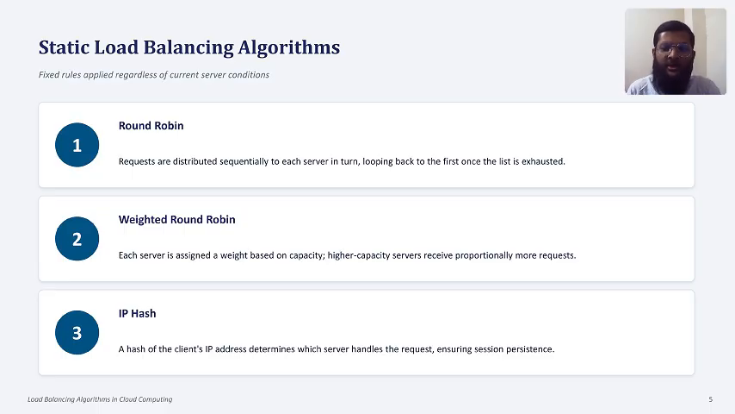The third one is IP hash. In this algorithm, the client IP address determines which server handles the request. This helps keep the same user connected to the same server during the session.